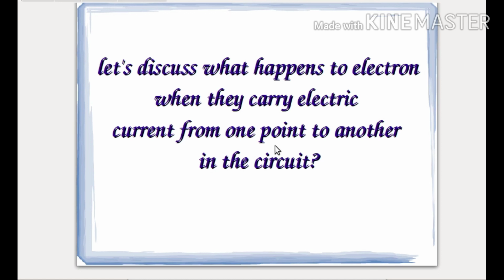So what is the battery doing? The battery is providing the energy for the movement of the electron. Make it clear. So the battery is providing the energy and the electron is moving from one point to another point. In this, the electron does not destroy itself. Understand? The reason being, we cannot destroy an electron and we also cannot create it.